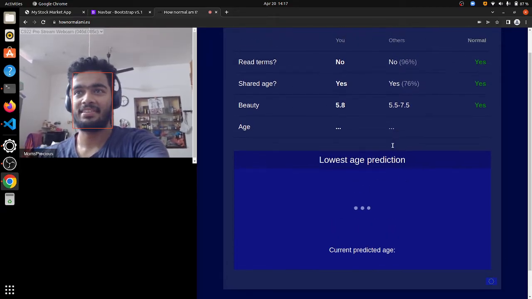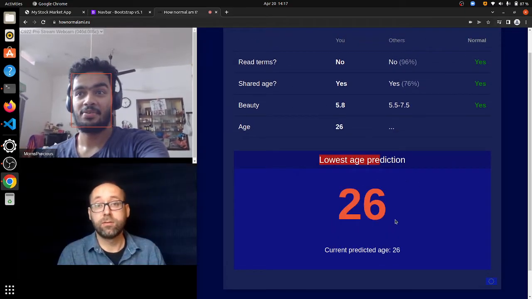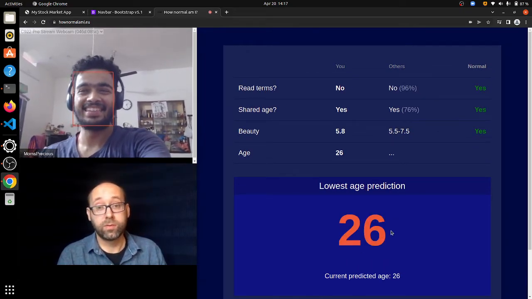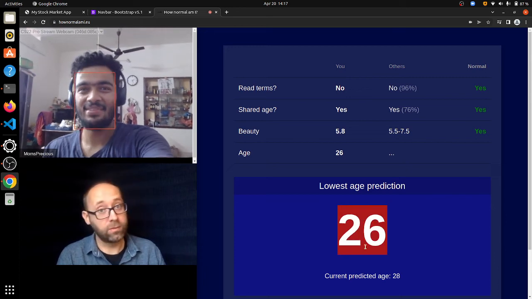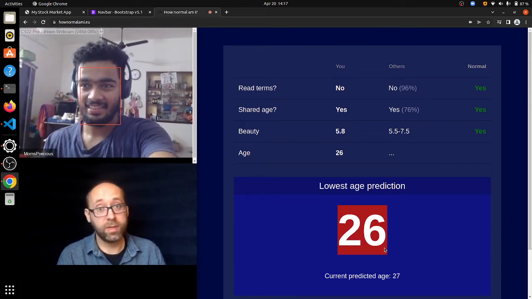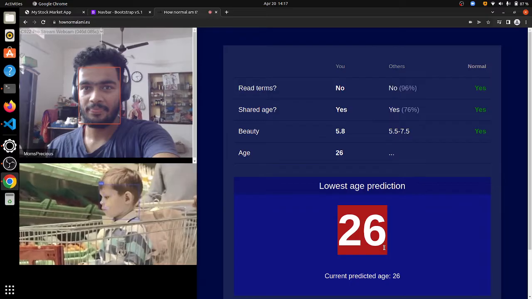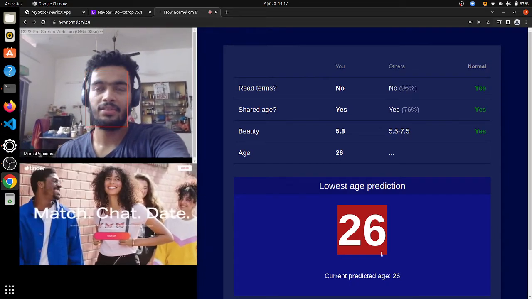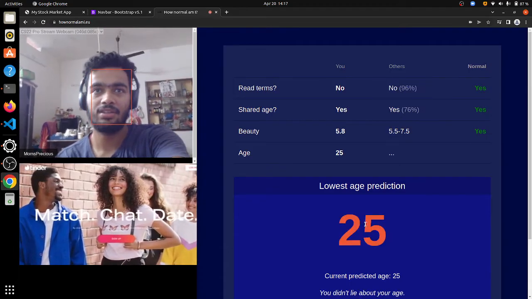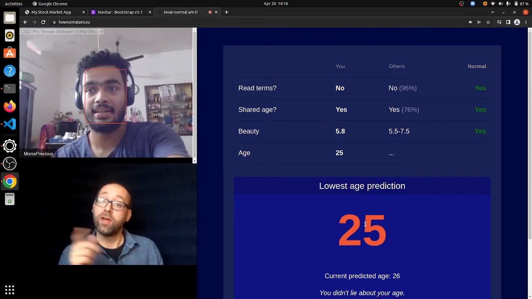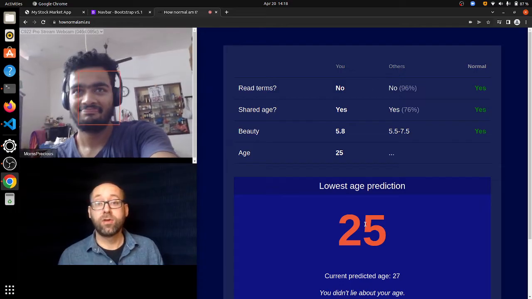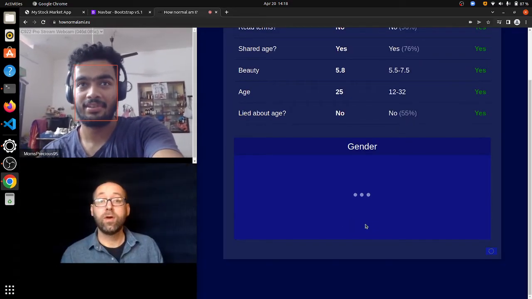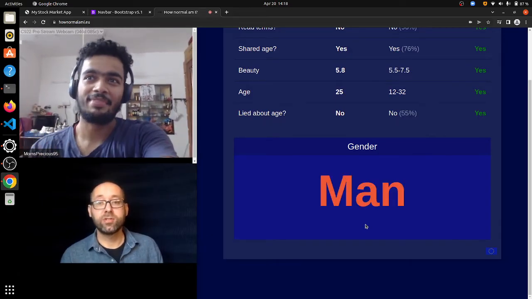Age predict ಮಾಡುತ್ತದೆ. Next, let's look at an algorithm that's designed to judge your age. Actually, what you'll see here, as well as with many others, is that if you move your head around, you'll be able to influence the outcome quite a bit. But some stores use these algorithms to learn more about their visitors. They can also be used to guess who might be lying about your age on dating websites. If you happen to share your age bracket earlier, we can now figure out whether or not you are a liar. Okay, 25.